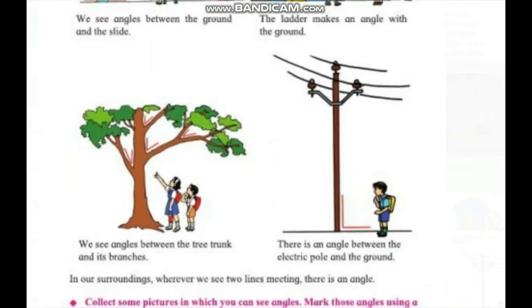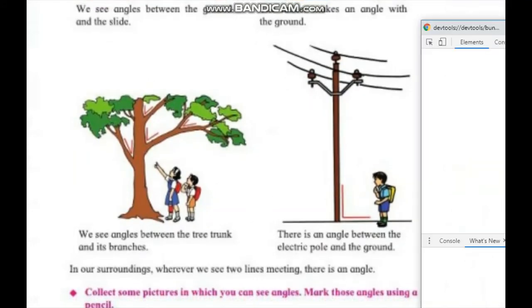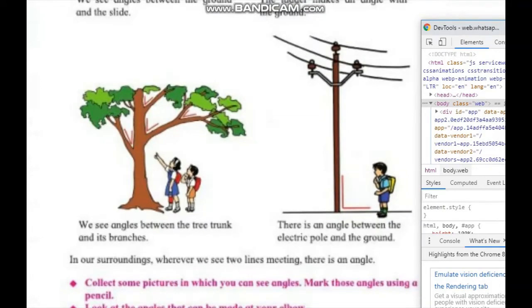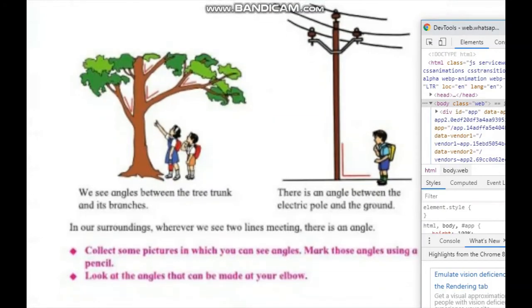Okay, the angle between the tree trunk and its branches shows an acute angle. Okay, and the angle between the electric pole and the ground shows a right angle.